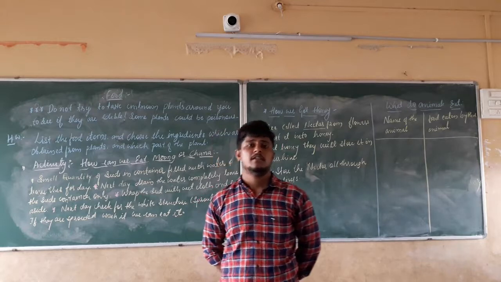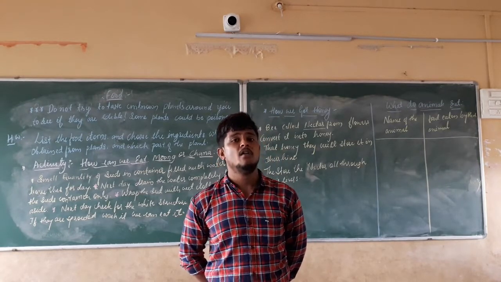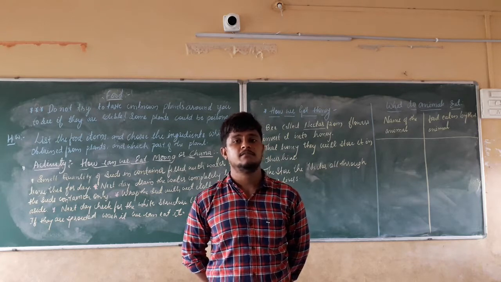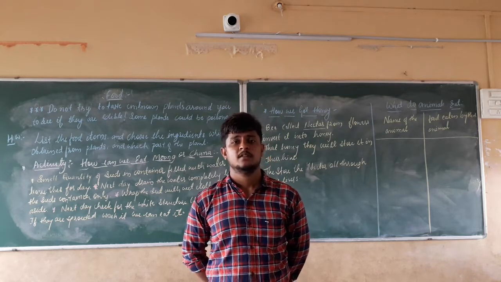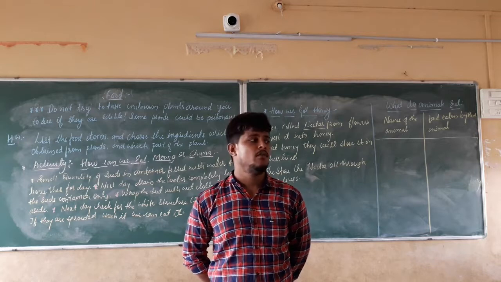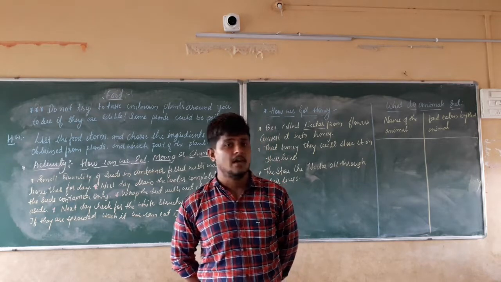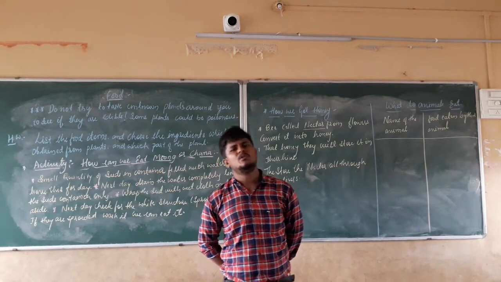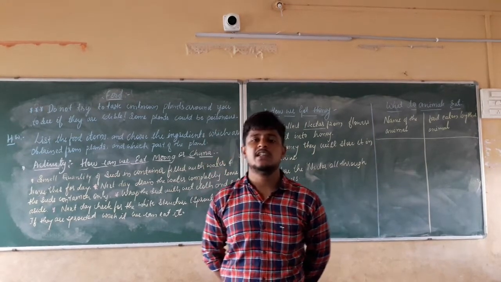For example, we have a dog as a pet, we have a cat as a pet, we also have buffaloes and hens. In this manner we have pet animals: cattle, buffaloes, dogs, cats. We have to see what they are actually eating.